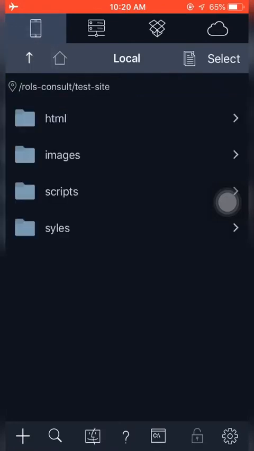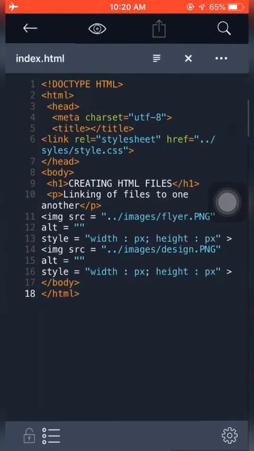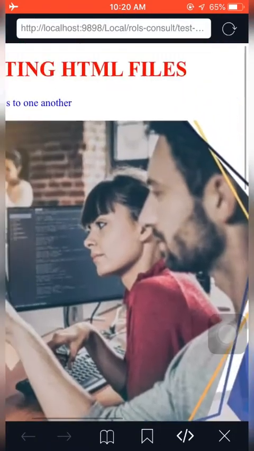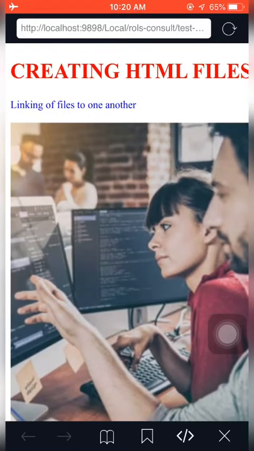Okay. So let's see if truly this thing will happen. Let's see if it happens. We have linking of files to one another. So we want to change this color from black to blue. Then let's see what happens. Bam! There we are. Linking of files to one another.